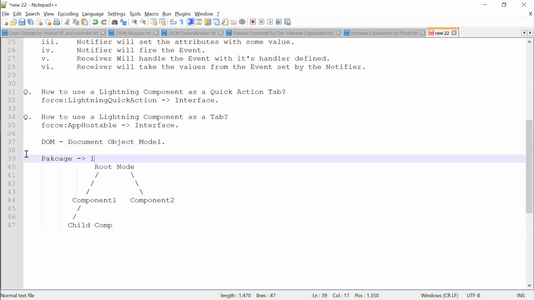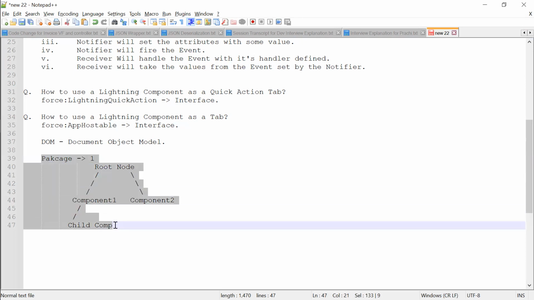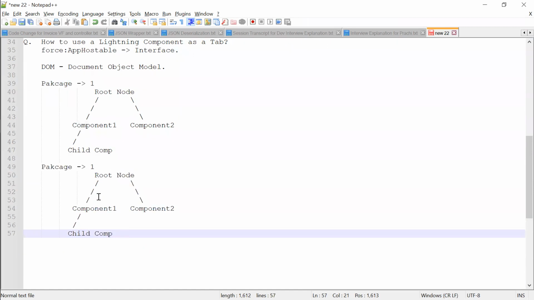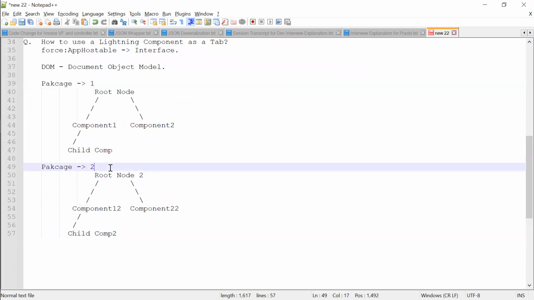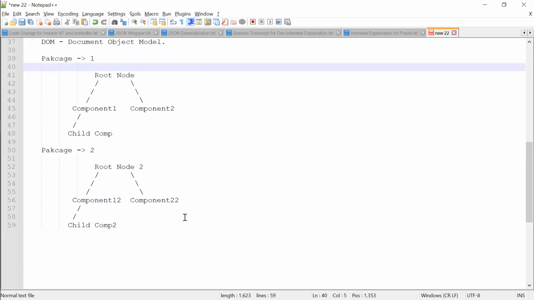So now my question is, let's say we have package two. How to communicate between component one and component two? They are in entirely different packages and we have to communicate. So we cannot use the application event here.